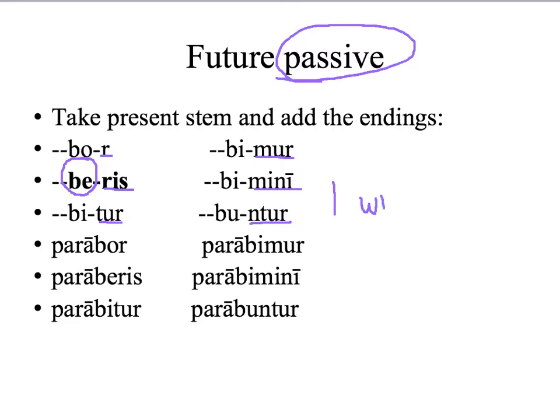I will be prepared. You will be prepared. He, she, or it will be prepared. We will be prepared. You all will be prepared. They will be prepared.